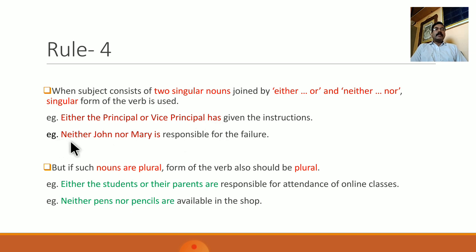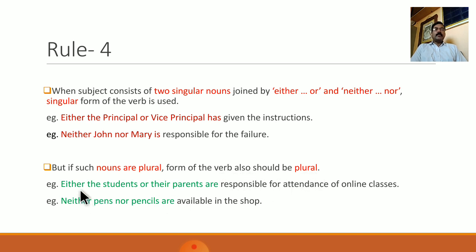In the second example, neither John nor Mary is responsible for the failure. So here also the case is like the first example. John and Mary are connected using the conjunction neither nor. Therefore, singular form of the verb is used. But if such nouns are plural, the form of the verb also should be plural.